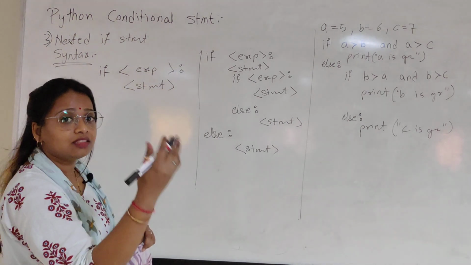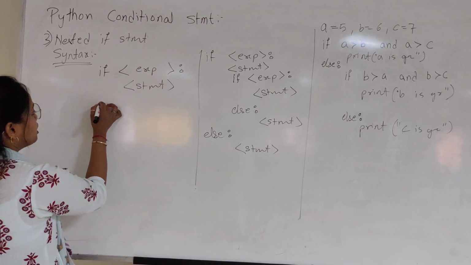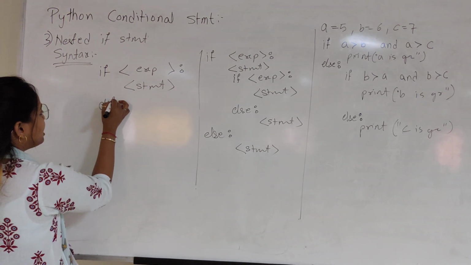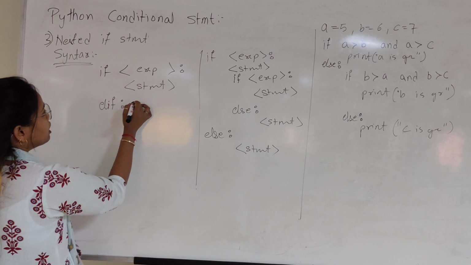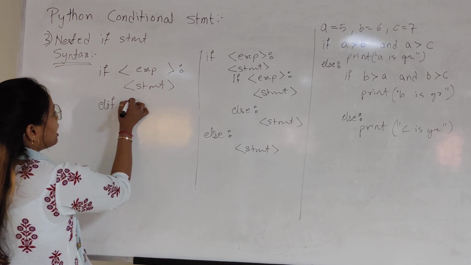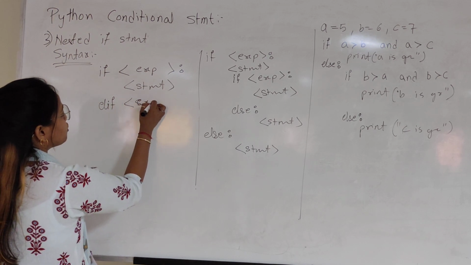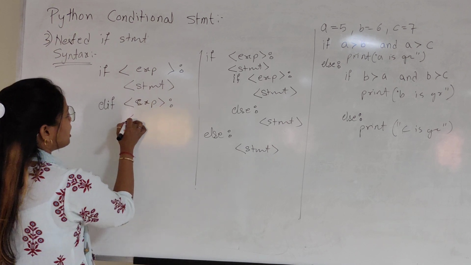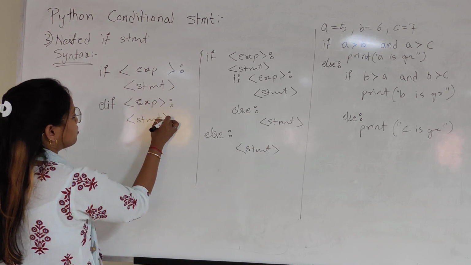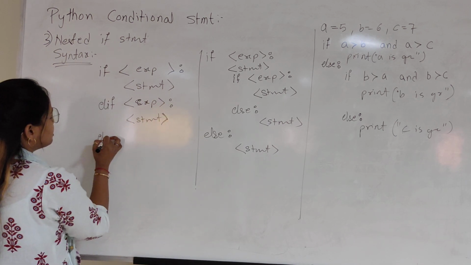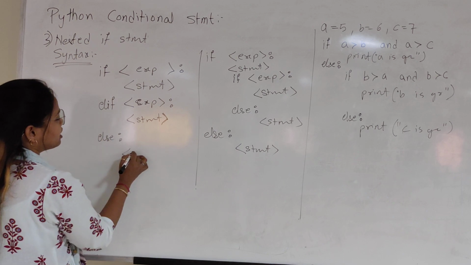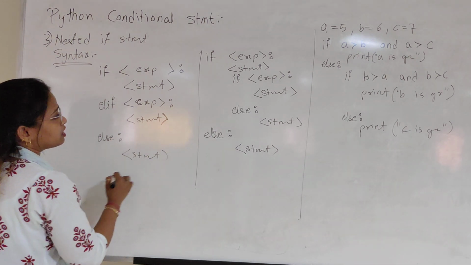If you have another expression to check, then we give else if. Else if again tells you to check the expression and execute your statement. Then your last one is the else part, and execute the statement.